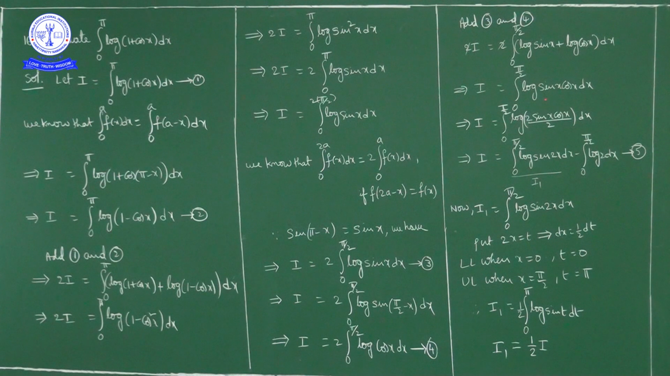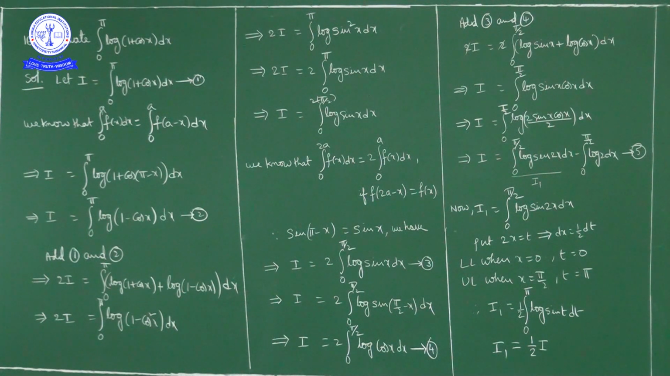Now here for log of sin x cos x, I'll multiply by 2 and divide by 2. So I'll write I is equal to integral 0 to pi by 2 log of 2 sin x cos x by 2 dx. The 2 gets cancelled, we get the same thing. Now what is the advantage? The advantage is that 2 sin x cos x is sin 2x. Log of sin 2x by 2 dx. Log a by b we can write as log a minus log b.